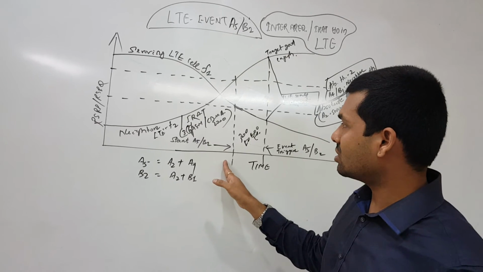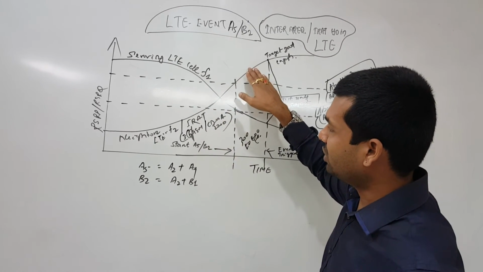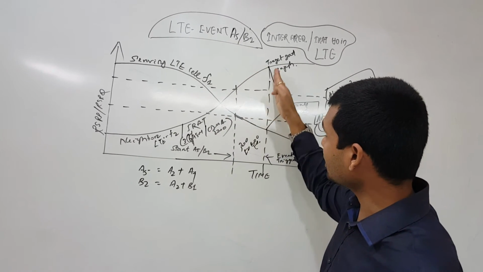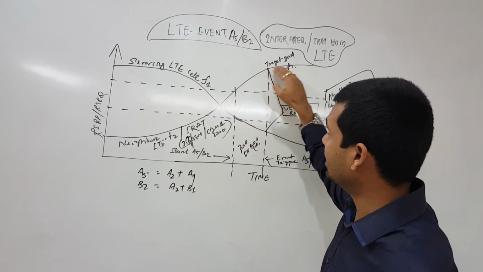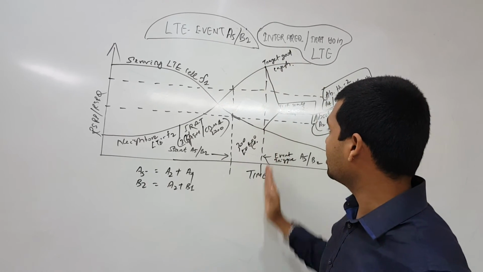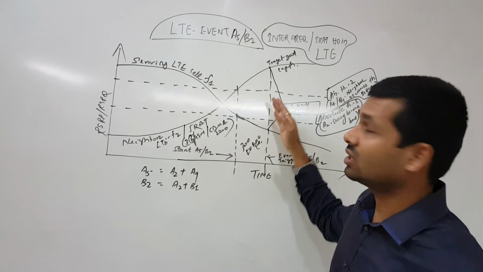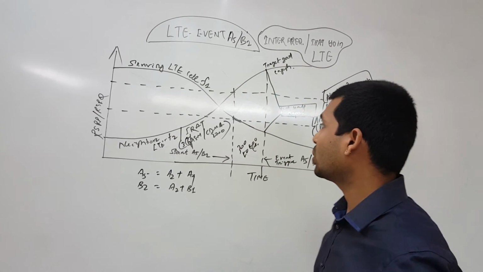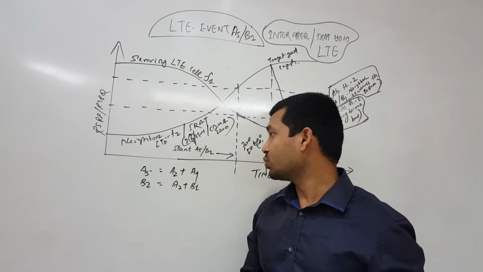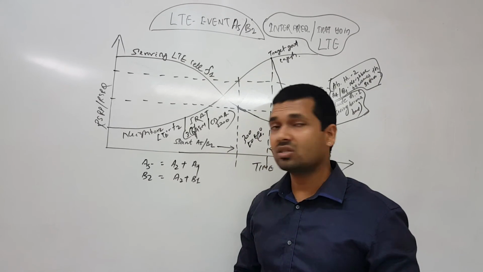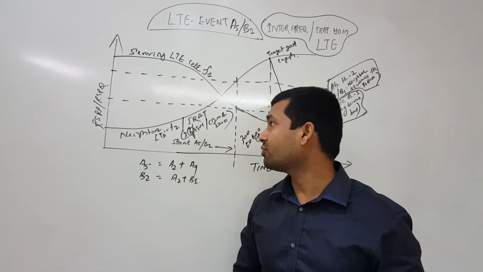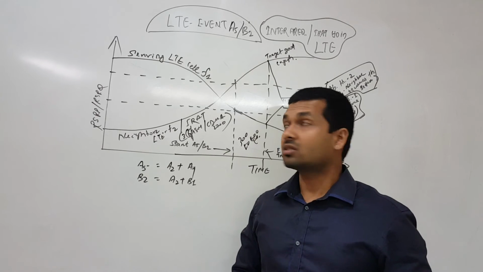Here B2 starts, with the IRAT becoming better. Till this time it's still getting better and better, and here you report the B2 event. Then the node B takes a call to make a handover to the IRAT frequencies or to the F2 frequency of LTE.